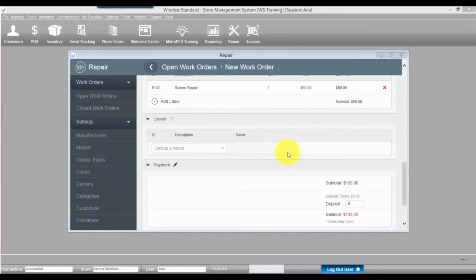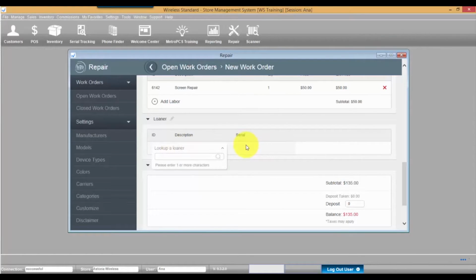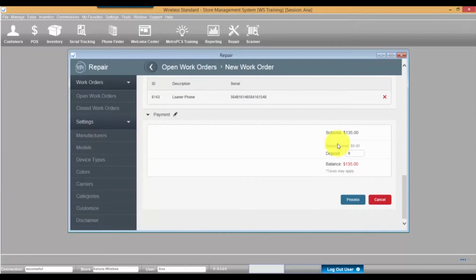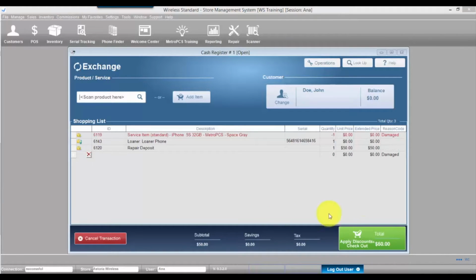If a loaner device is to be given to the customer, look up the loaner phone model and select its serial number. To collect a deposit for the repair cost in the payment section, enter the deposit amount into the deposit field. You can collect a deposit when creating a work order or later on at any time. Click Process.